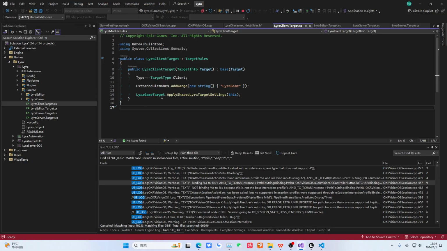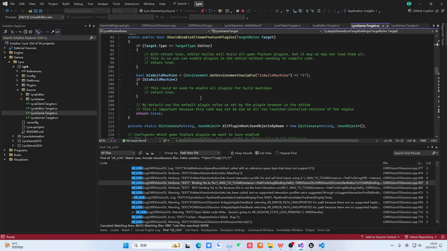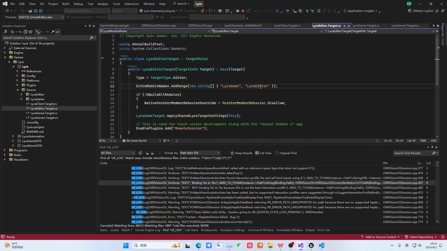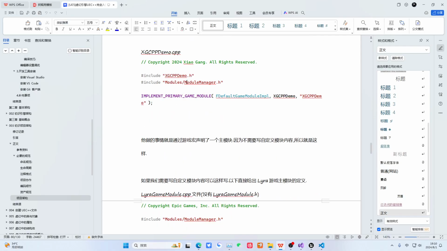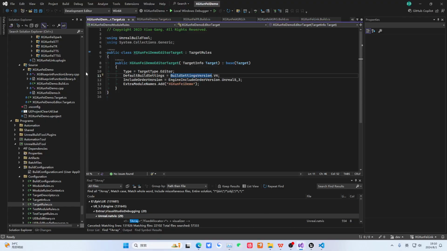Alright, okay, let's first look at its main module, its target.cs. You will find it has written a lot of things. It calls a method here because it has extracted some common things. Okay, there are various methods here. That is what package you want to build, whether it is a test package or a release package. Under different circumstances for each package, you need to do some work. But this target.cs is for doing such work, generally speaking.